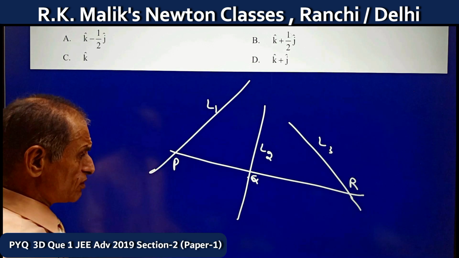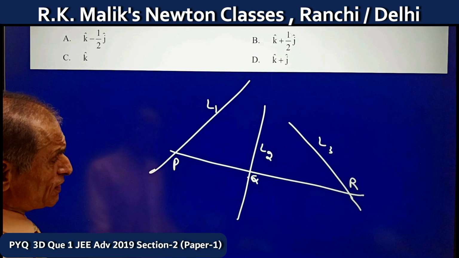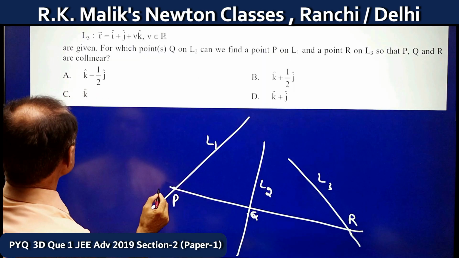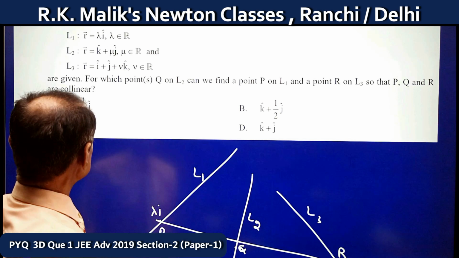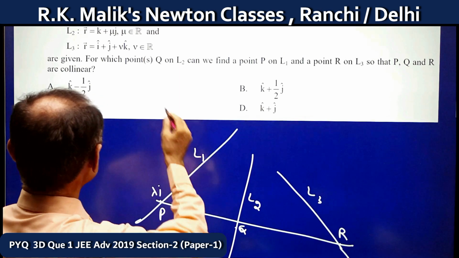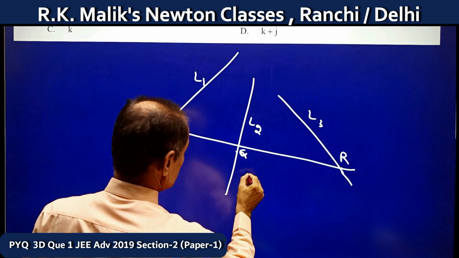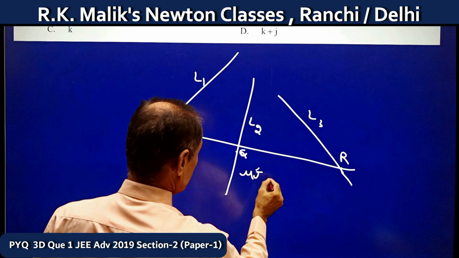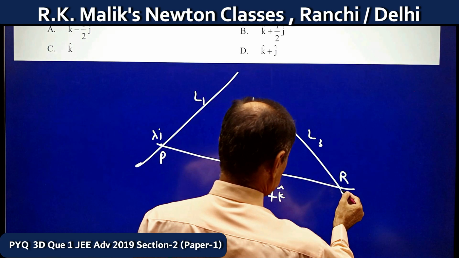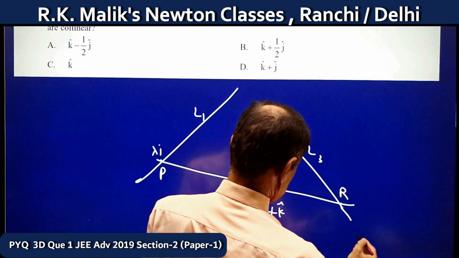Each one is a condition for the points to be collinear. Suppose the position vector of the point P is lambda I, the position vector of the point Q is mu J plus K, and the position vector of this point R is I plus J plus nu K.